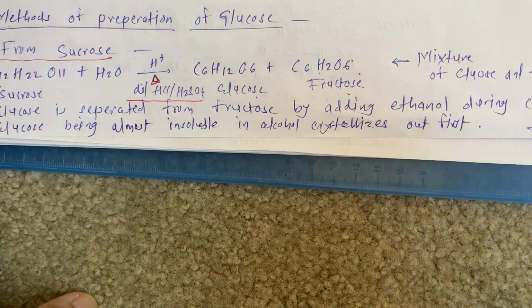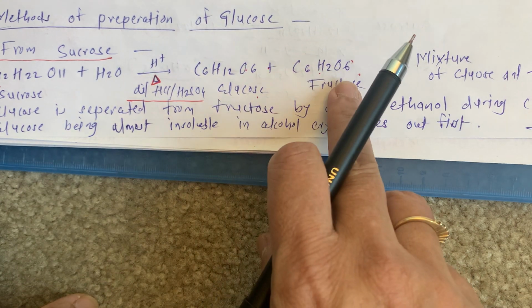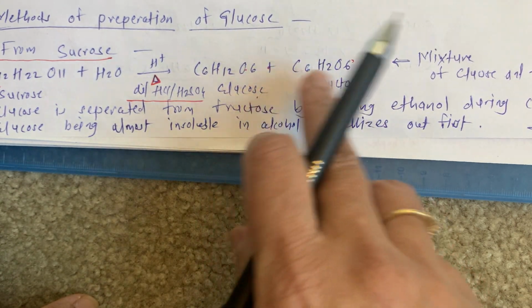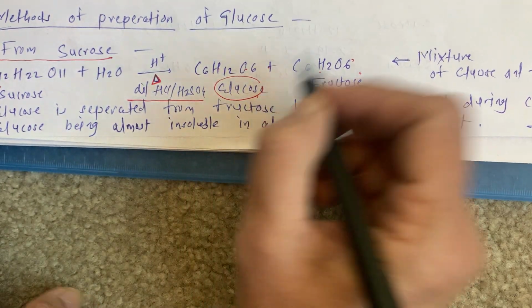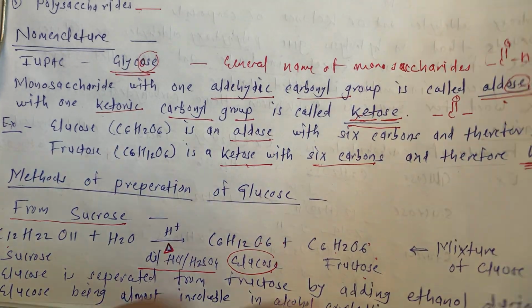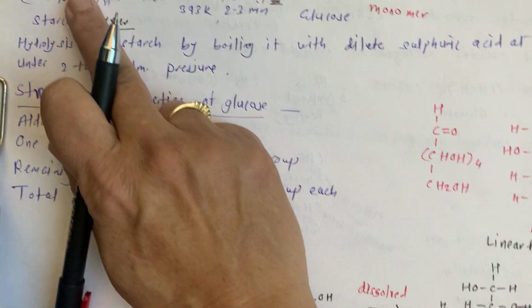This is based upon the physical properties. From the mixture of glucose and fructose, we can separate out glucose only. This is one method. Now the next method is from starch.